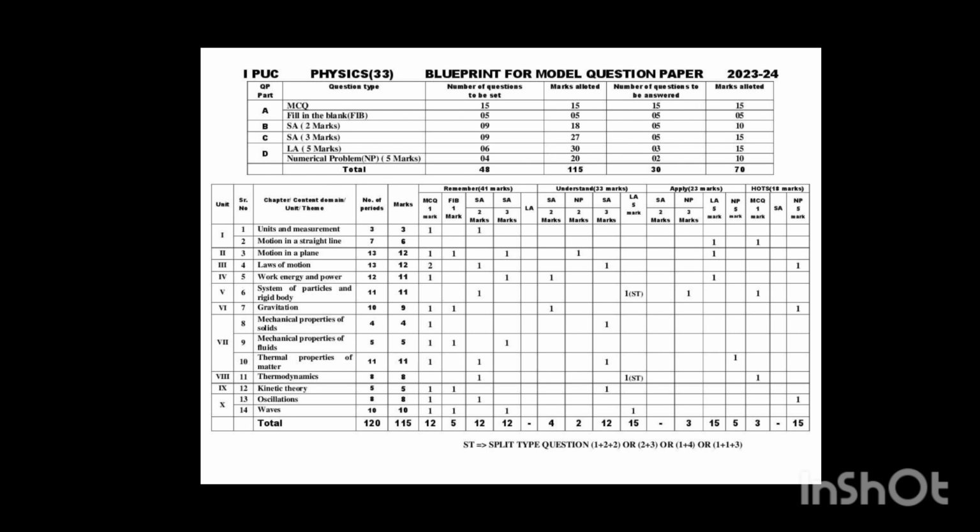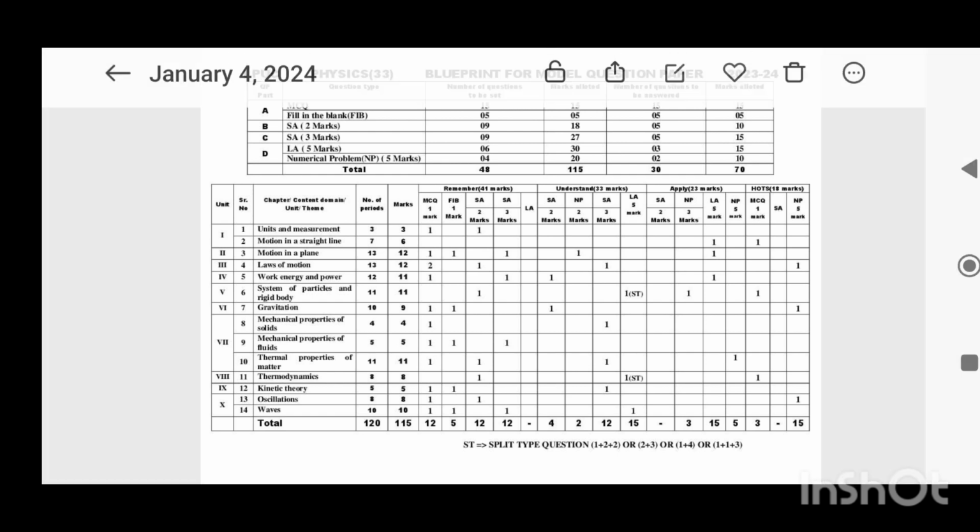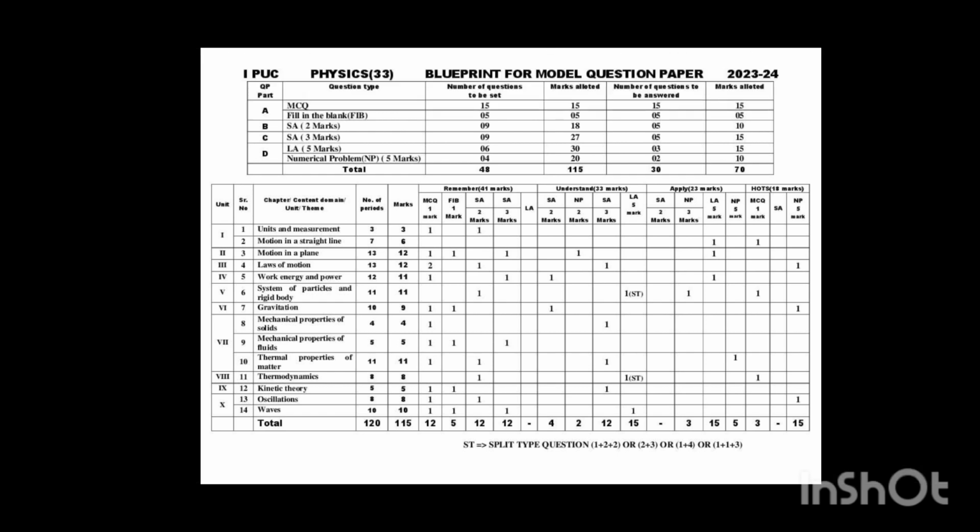Here there are 14 chapters in total. Previous year, another chapter was there, physical world. That chapter has been deleted this year. That's why the total chapters are 14. The first chapter is units and measurement.